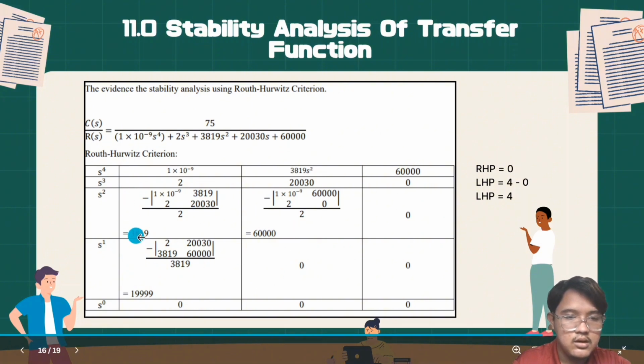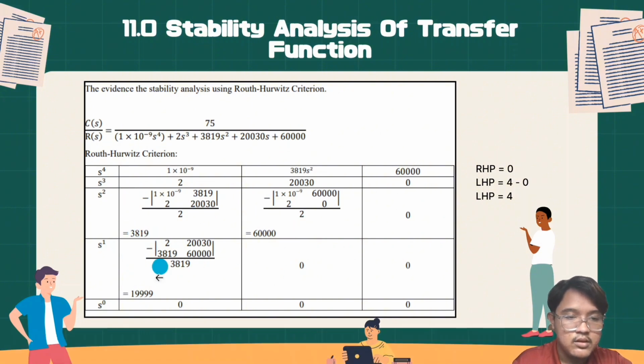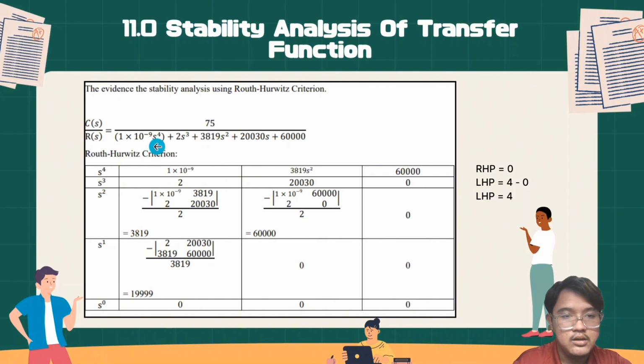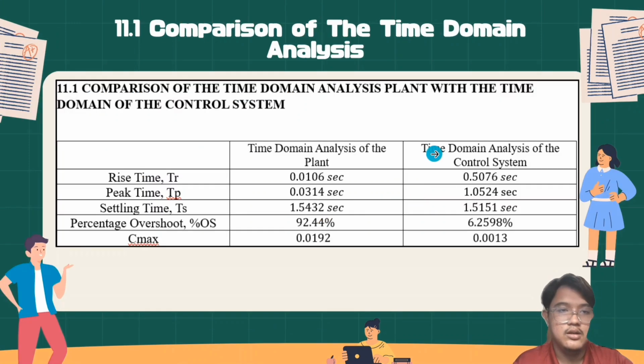We got here positive, and s^1 is also positive. So there is no sign change in the answer. The RHP is 0, as all are positive. For the LHP, the highest power is 4, so the LHP is 4 minus 0, which is 4.